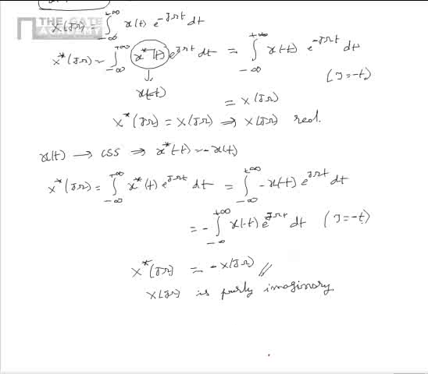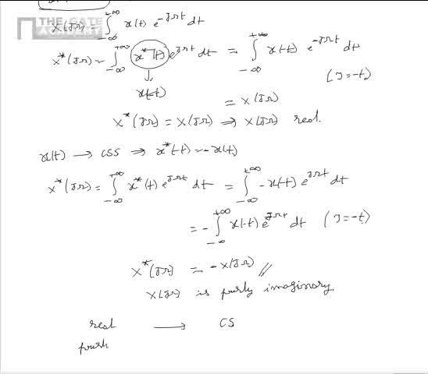So we can summarize the symmetry properties as below. For any generic signal, that is if the signal is real, its frequency domain representation is conjugate symmetric.